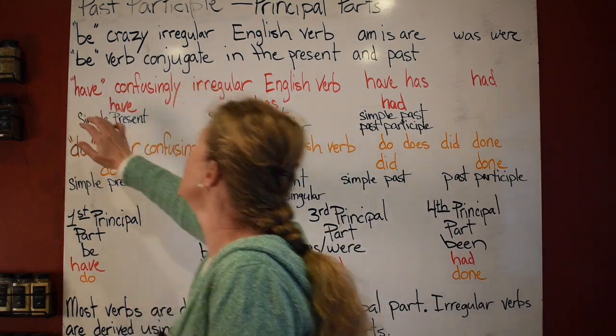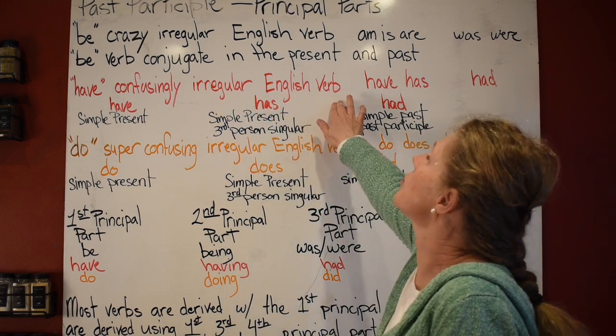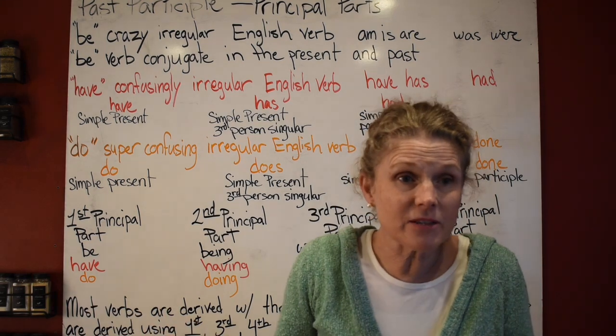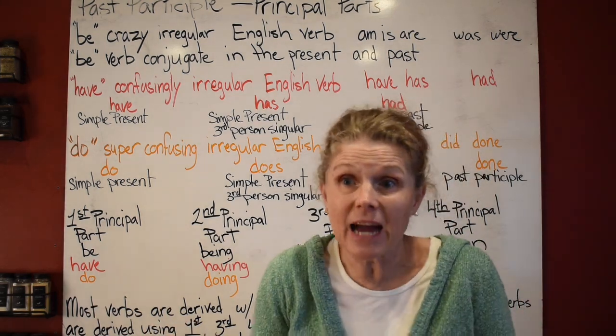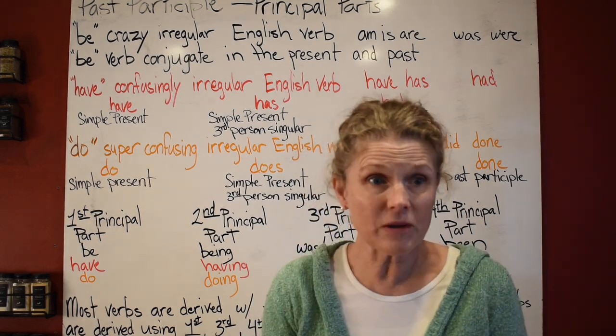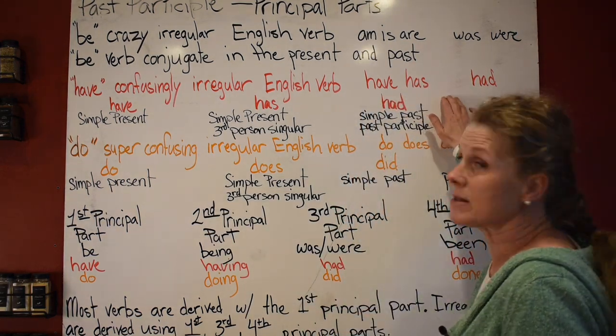Have is another confusingly irregular English verb. It's so confusing. The reason why have is completely confusing is because it actually is its very own word, but it is also a helping verb. And so it does different things.